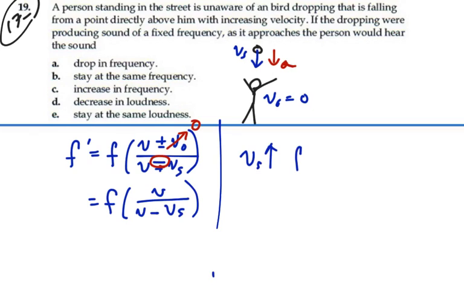So as vs goes up, so will the observed frequency, and hence we will observe an increase in frequency as it drops and accelerates.